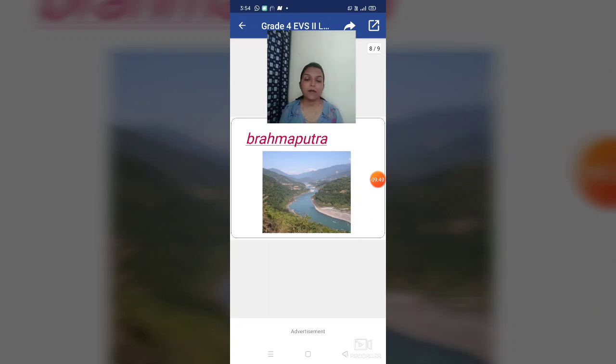And which rivers are included in this Brahmaputra basin? That is one, Brahmaputra, then next one Tista, and last one Manas. Okay, and the special feature is that there are some hills and mountains which are very beautiful,